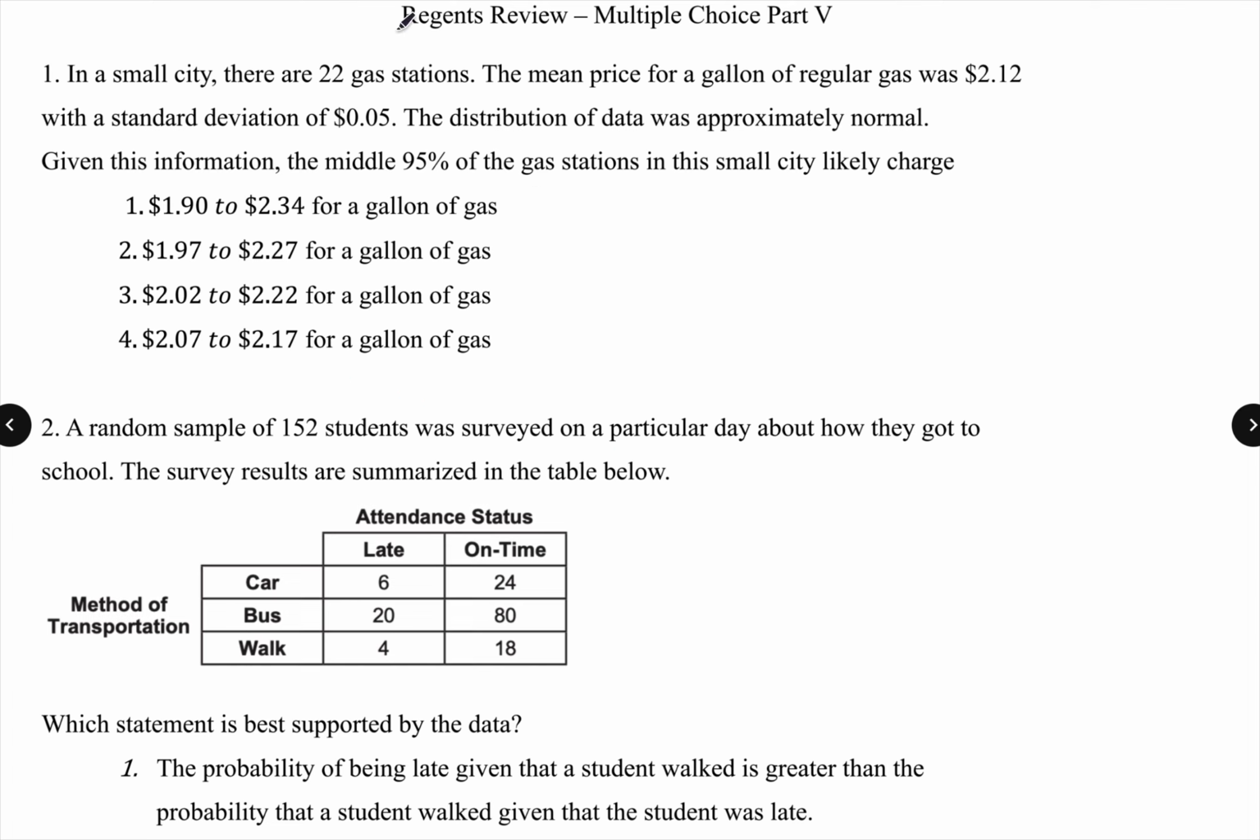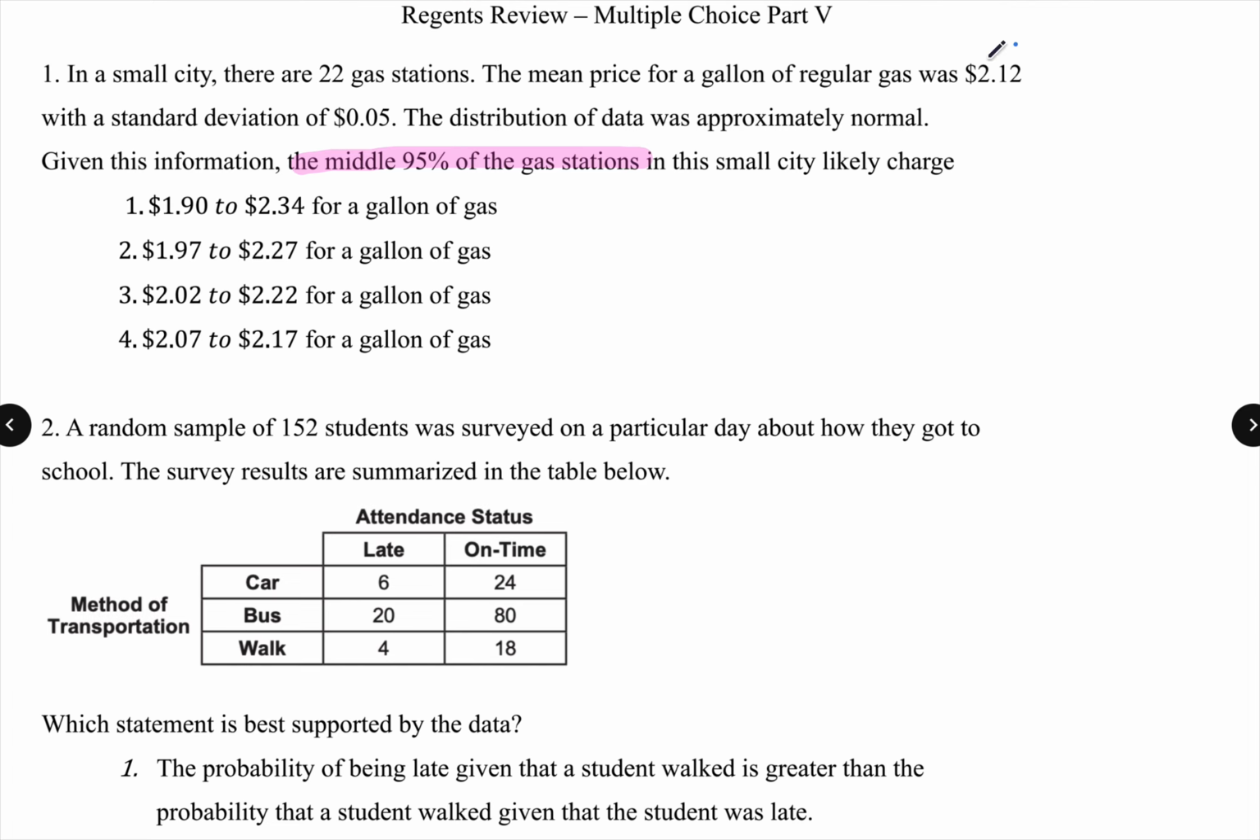So if I'm thinking about my important piece of information, it's the middle 95% of gas stations. Remember, in a normal distribution, 68% of our data falls within one standard deviation, and 95% falls within two, and that 95% is also the confidence interval.